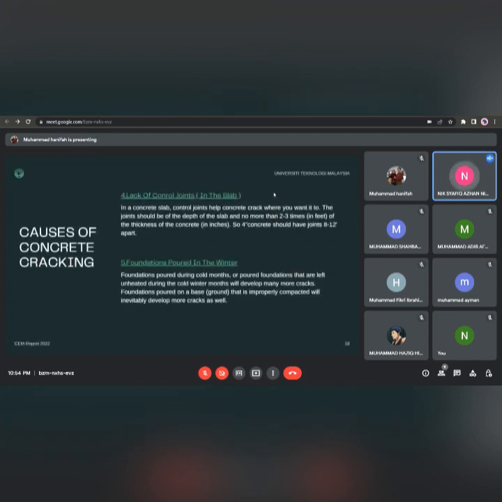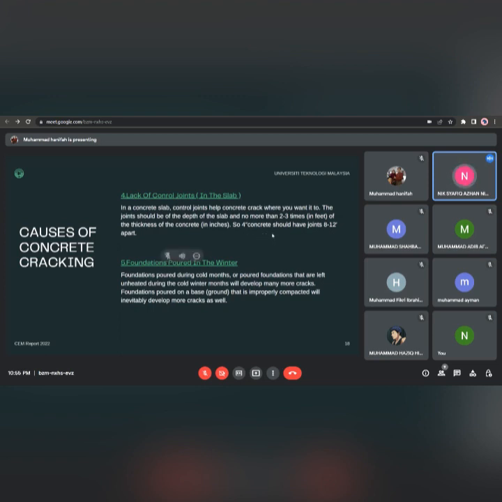And four, lack of control joints. In the concrete slab, control joints help the concrete crack where you want it to. The joints should be a quarter of the depth of the slab and no more than 2 to 3 times the thickness of the concrete. So for concrete, you should have joints 8 to 12 feet apart.